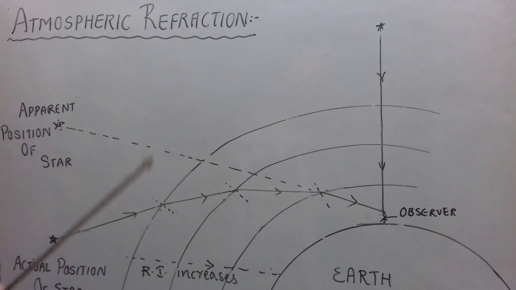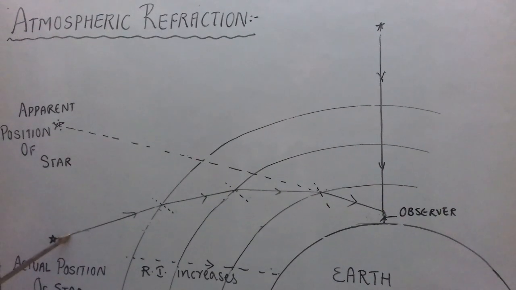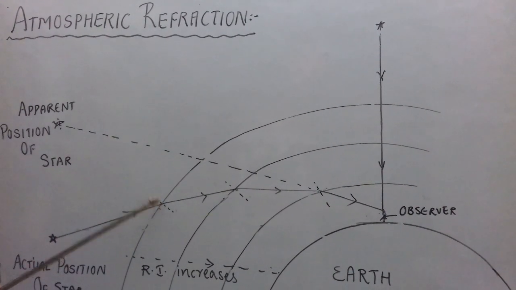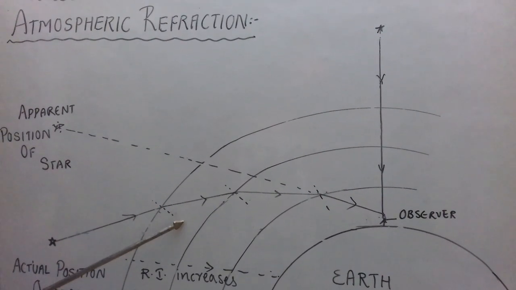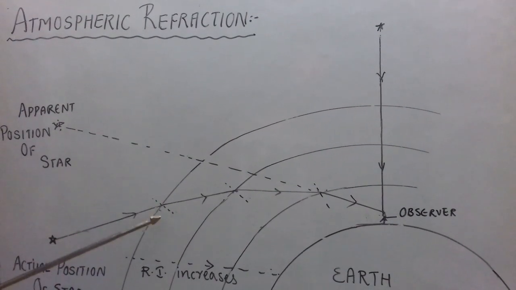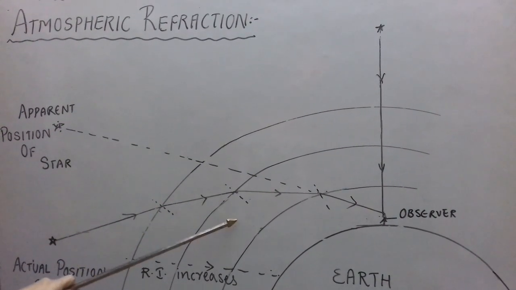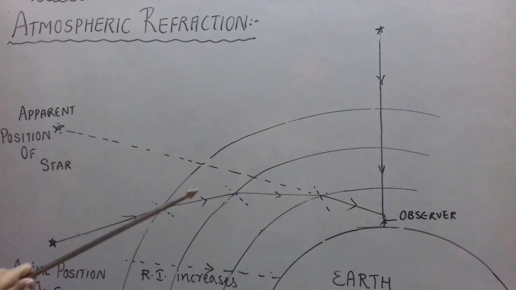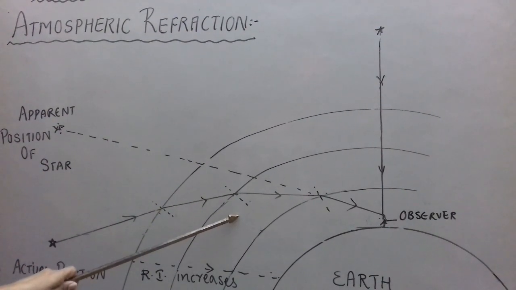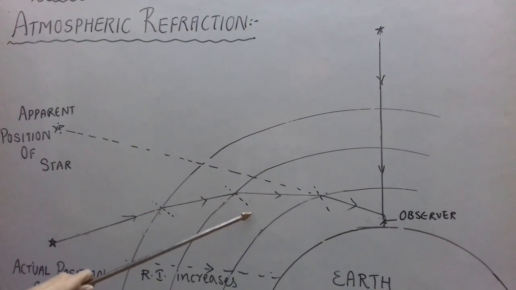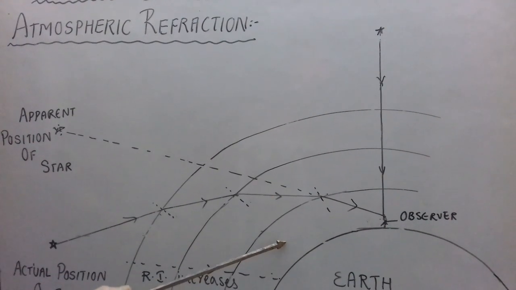For example, if you consider light coming from any star, when it enters into the atmosphere, this is optically denser medium, and when it enters from this layer into this layer, again it is entering from optically rarer to optically denser medium. So again this layer is optically rarer and this is optically denser.